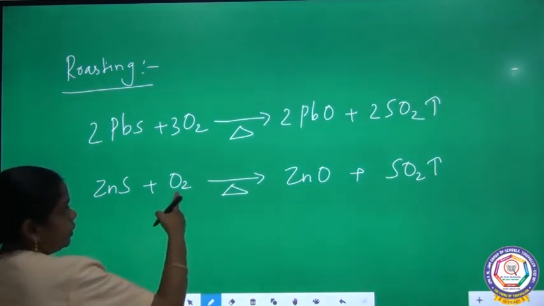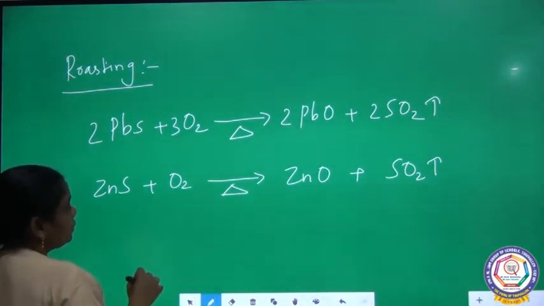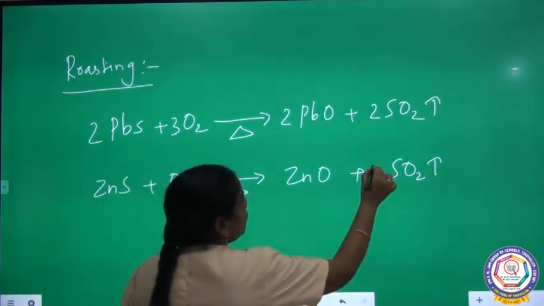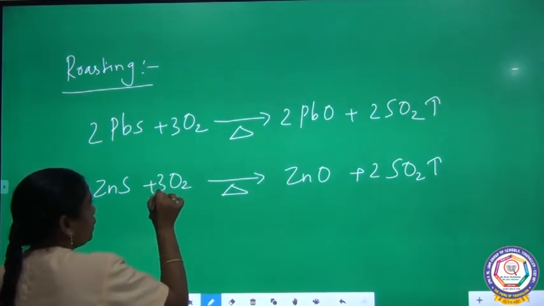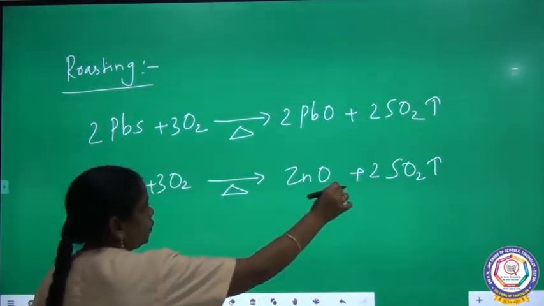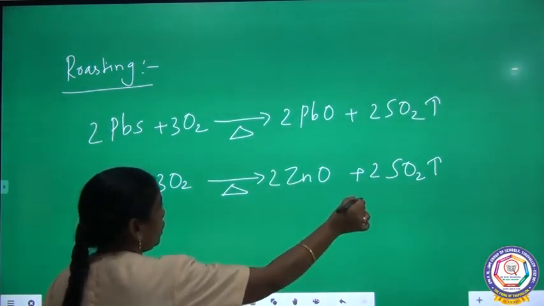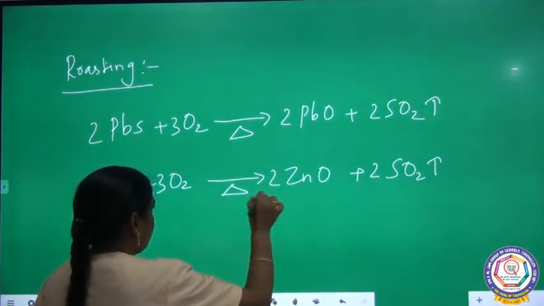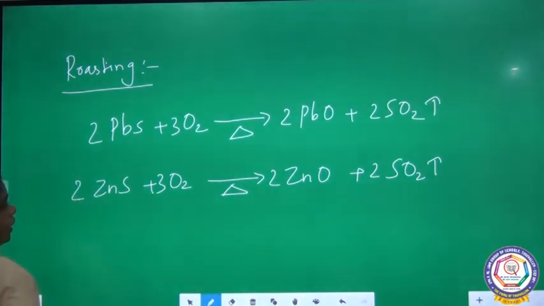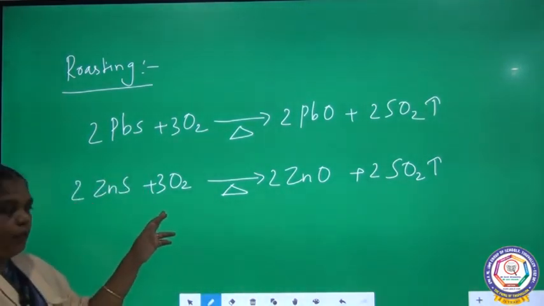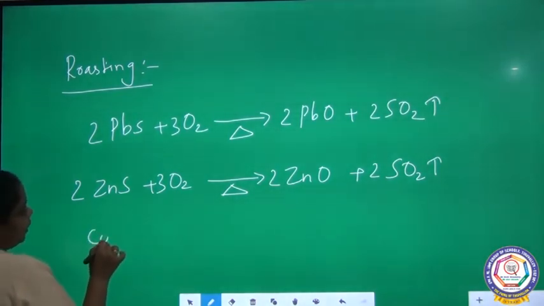Now again, 3 oxygen here, 2 oxygen there. So if you put 2 here and 3 there, 6 oxygen. So 2 into 2, 4. If you put 2, the 6 oxygen become balanced. Now you come and balance the zinc and sulfide. If you put 2 here, everything is balanced. And next, copper sulfide.